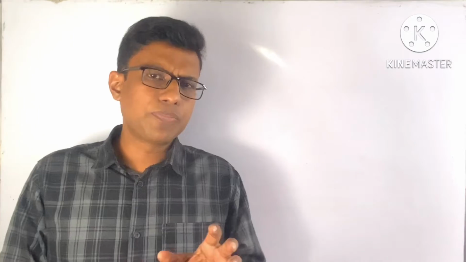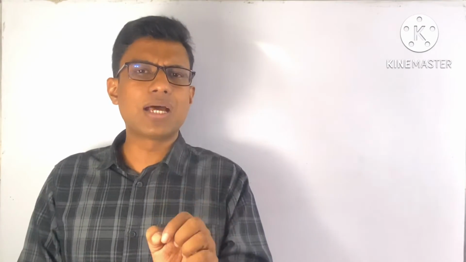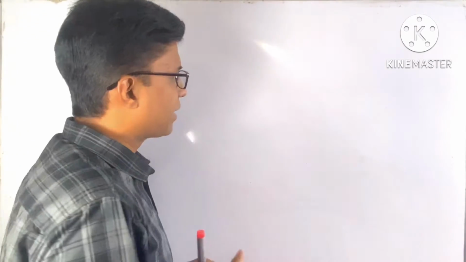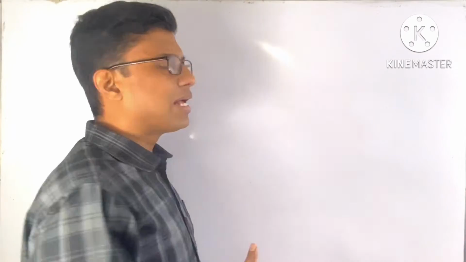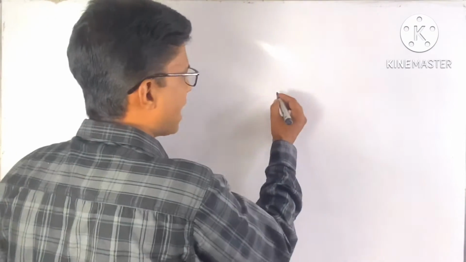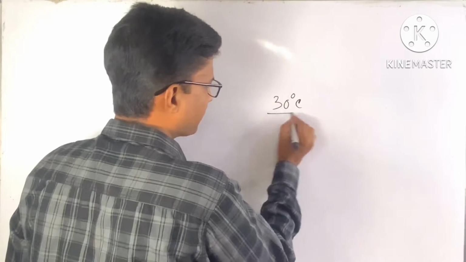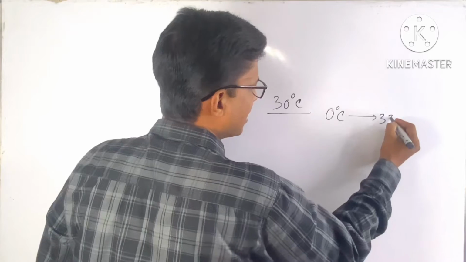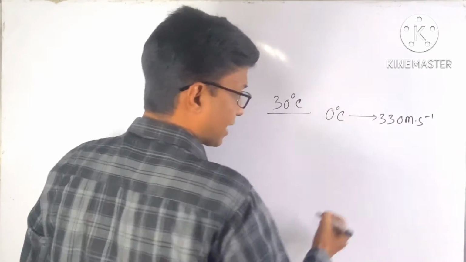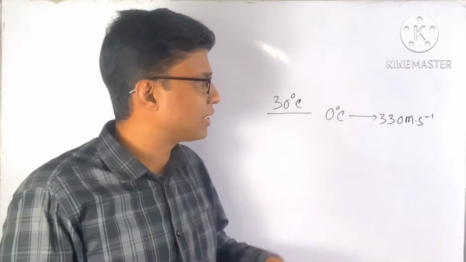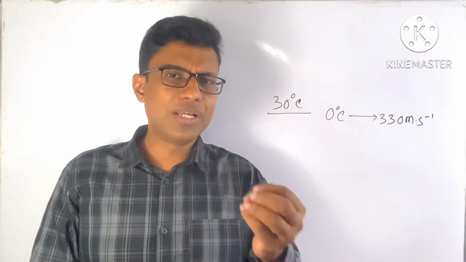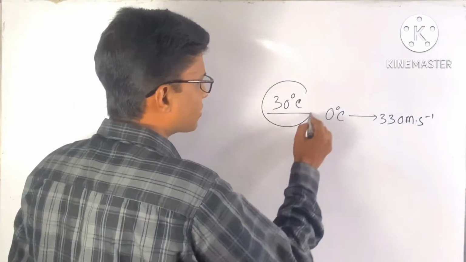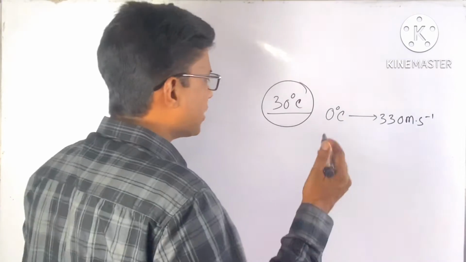Students, sometimes you are asked to calculate the speed or velocity of sound at a certain temperature. Like they can ask what will be the speed or velocity of sound at 30 degree centigrade. As we know, at 0 degree centigrade temperature, the speed of sound or velocity of sound is 330 meter per second. So if they ask you what is the velocity of sound at 30 degrees centigrade, then you can use this equation.